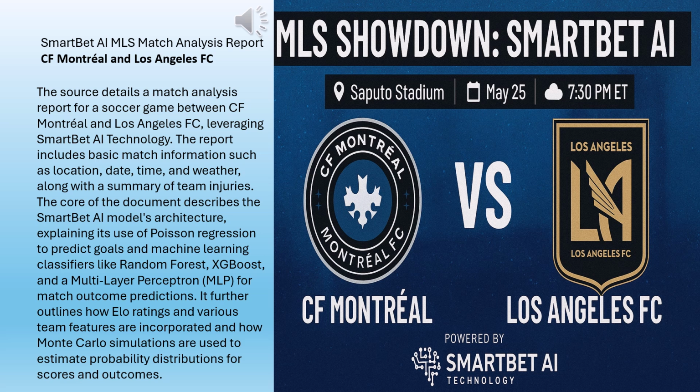Okay, then we get to the advanced classification models. This sounds like the heavy-duty machine learning part you mentioned earlier. That's right. These models are trained specifically to predict the final outcome: home win, draw, or away win. SmartBet AI uses three main ones here. Random forest, XGBoost, MLP. Yep. Random forest is good with lots of factors. XGBoost is known for being very powerful. It learns sequentially. And the MLP is that neural network, good for finding complex patterns.